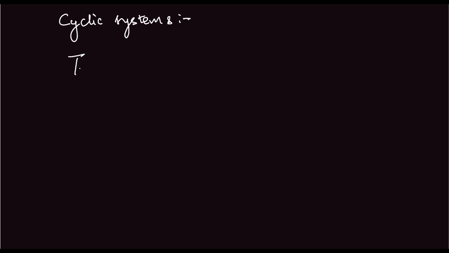Next is cyclic systems. Now, in case of cyclic systems, it is very difficult to have trans. That is because of the angular strain associated with the trans form.